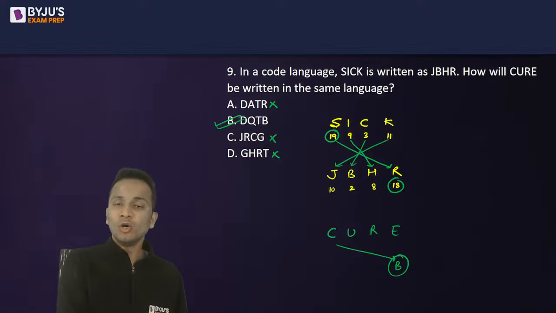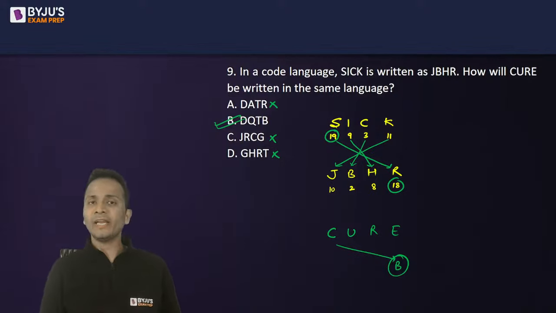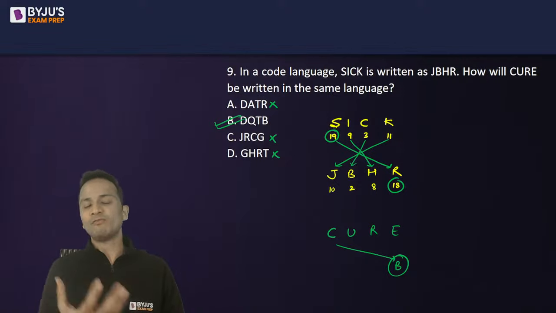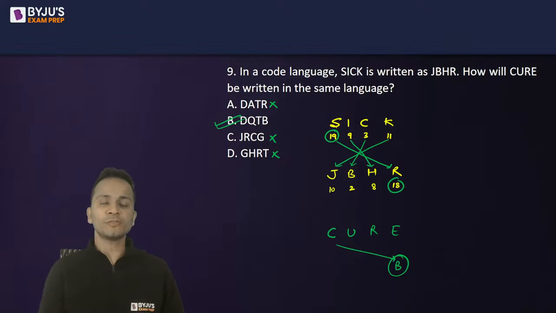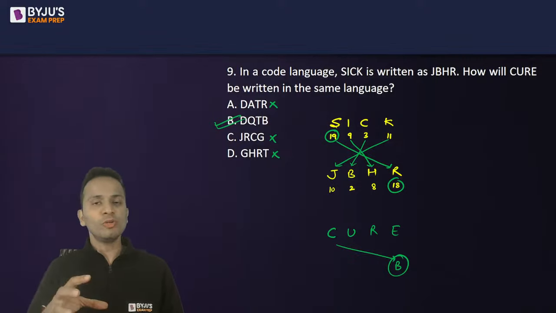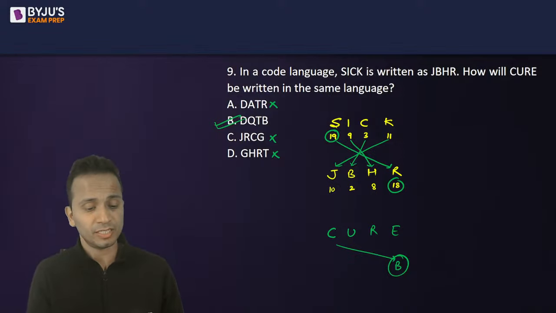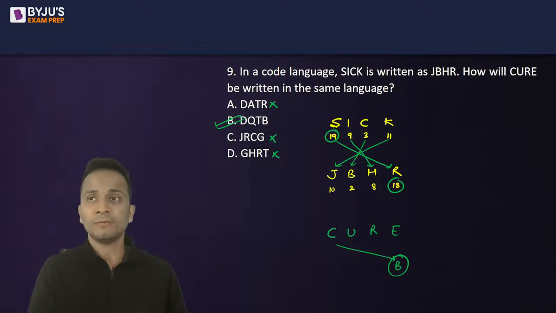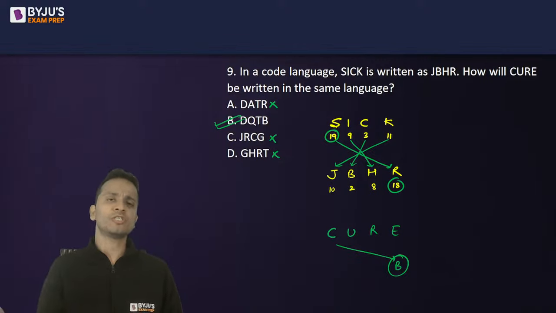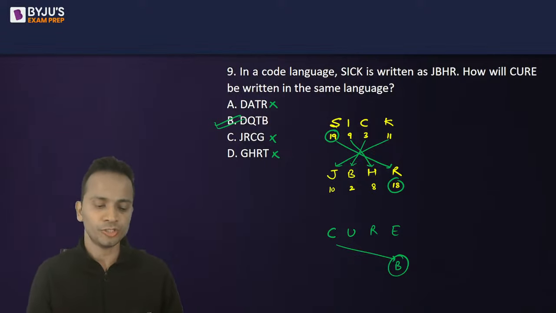So if you're depending on only two sections, that means catering to 25 plus 15, that is 40 questions. You will first of all have to attempt all these 40 questions with very good accuracy. Then only you will have a certain chance of getting a call from SIBM Bangalore and SIIB. Depending on two sections only, it will be difficult. What you can do is fetch some marks from the quant section as well. Out of 20 questions of quant, if you are able to manage 8 or 9 questions, then your dependency on the other two sections will reduce.